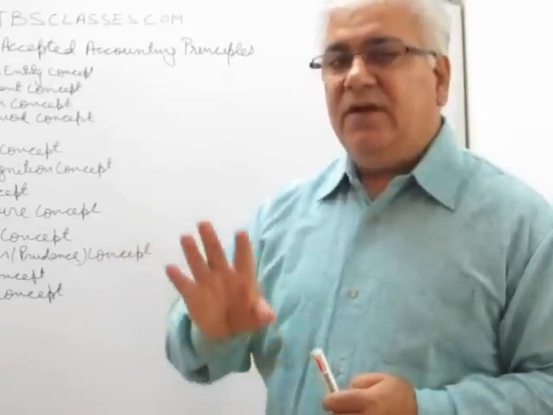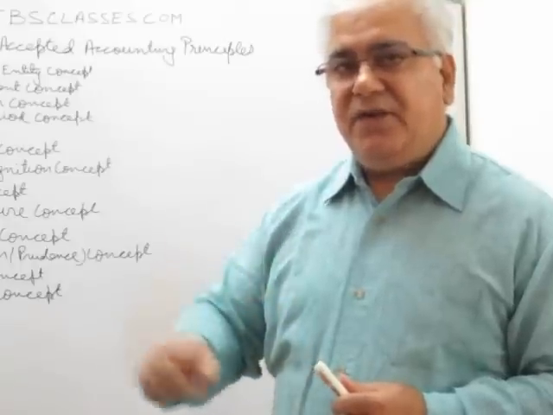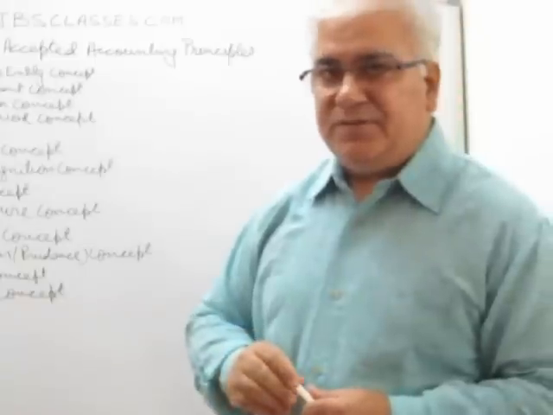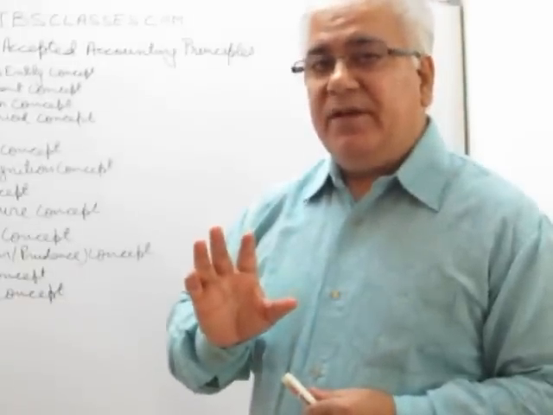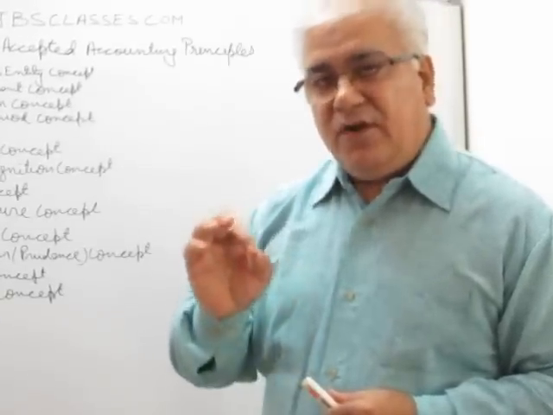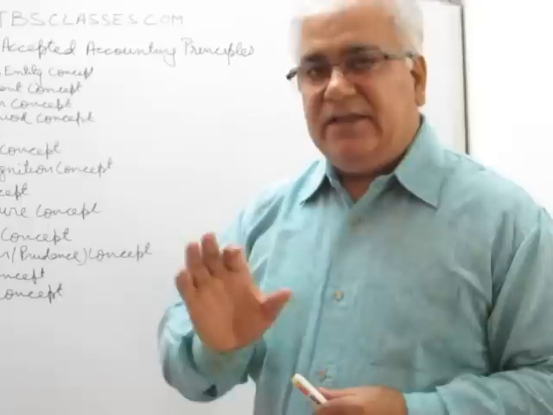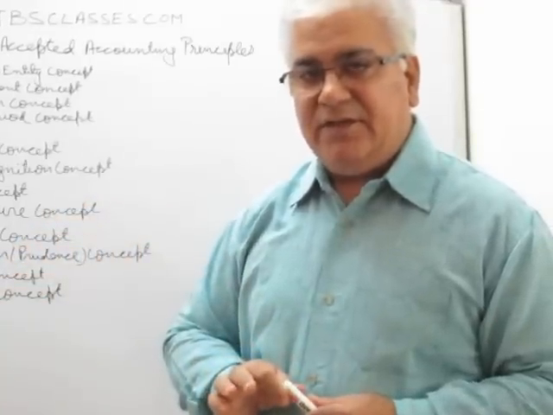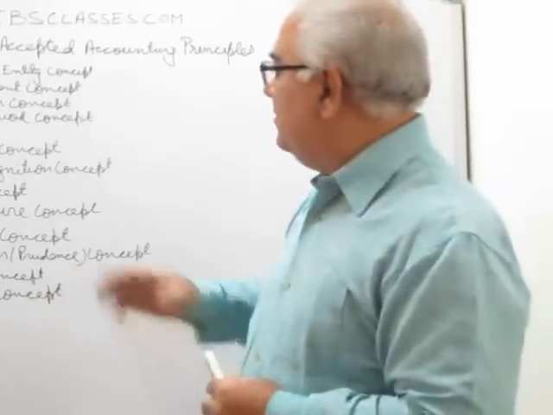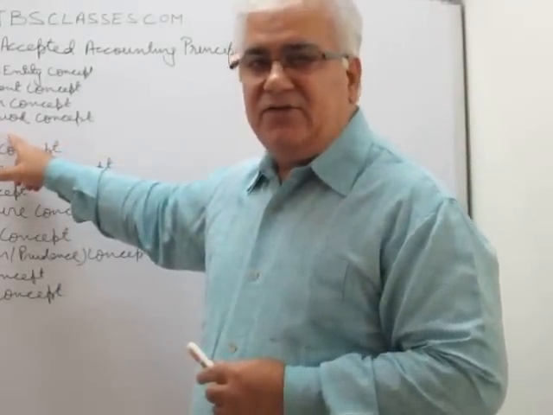So this will become your cost at which the asset will be recorded in the books, and year after year it will be shown at this rate only, at this price only in the books. But the only difference will be that the cost will be adjusted for depreciation every year. Whatever amount of depreciation you charge, it will be subtracted from that cost, and then it will be shown in the balance sheet. Right? This is also called historical cost concept, because this is actually the historical cost which we have actually spent. It is not replacement cost.